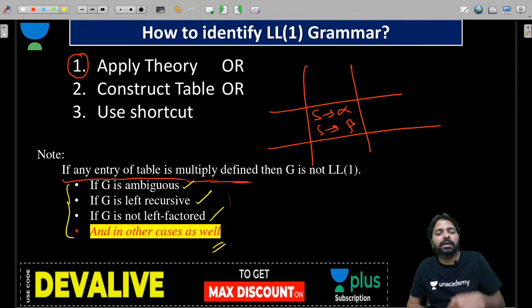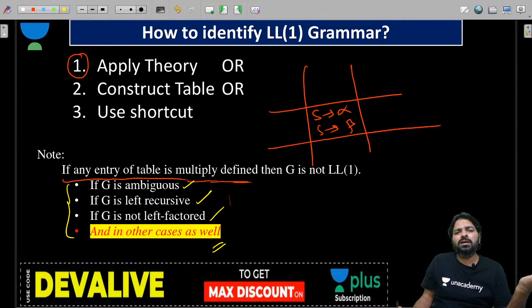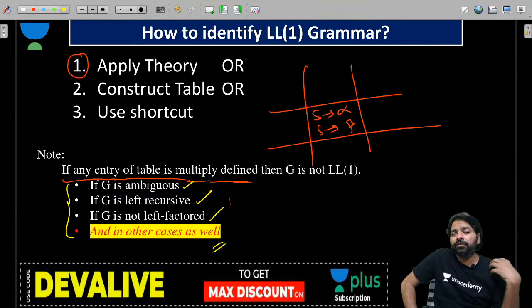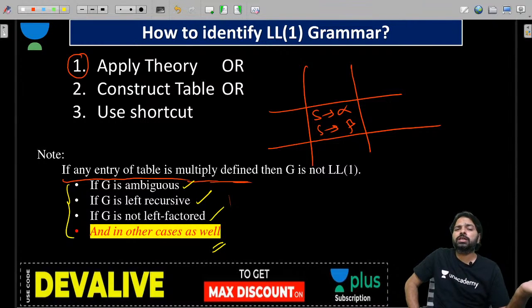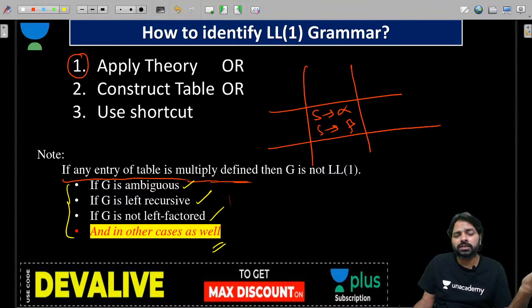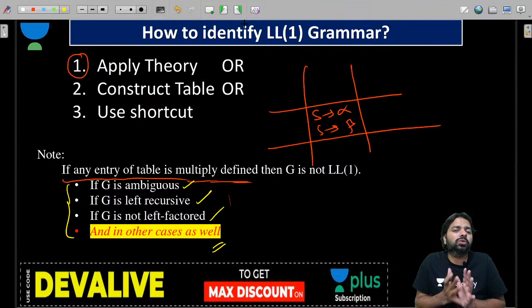In this session I'm going to help you identify LL1 grammar theoretically too, but the reasoning is not easy theoretically. So applying theory is beneficial to save time, but if you are not able to apply the theory, then you must choose either the shortcut or table construction. Table construction takes more time, so you can go for the shortcut. Okay, let's start one by one. What is this shortcut? I will help you later on how to verify.